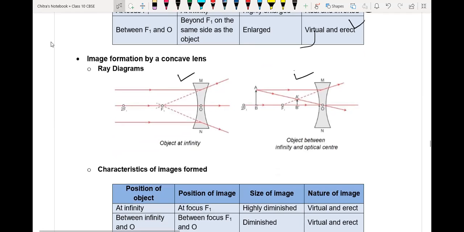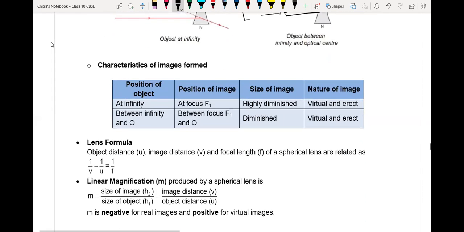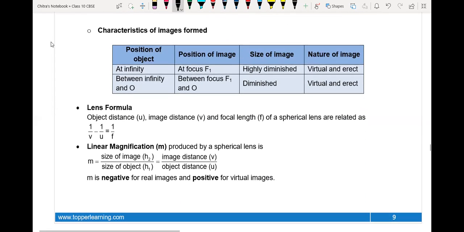Now, the image formed by a concave lens. Now we'll understand that. If the object is placed at infinite distance, then the image will form at focus. Next, if the object is placed between F1 and optical center, the image will form between 2F1 and F1, like this. Now the characteristics of the image formed by it: all images formed by concave lenses are virtual and erect.